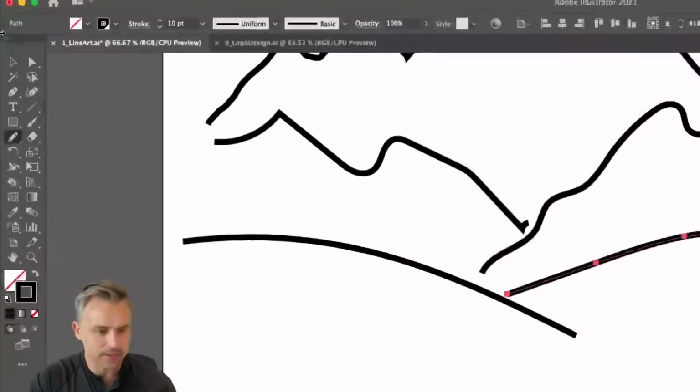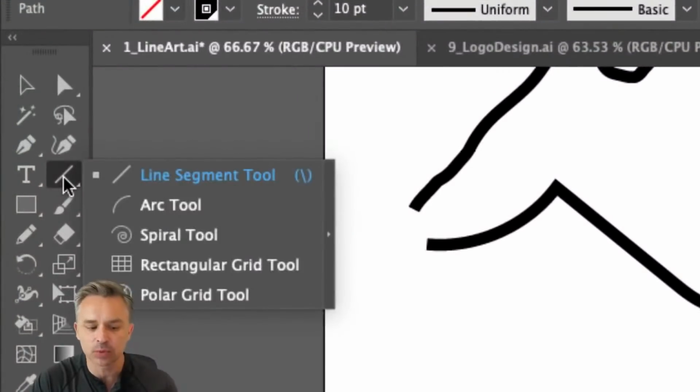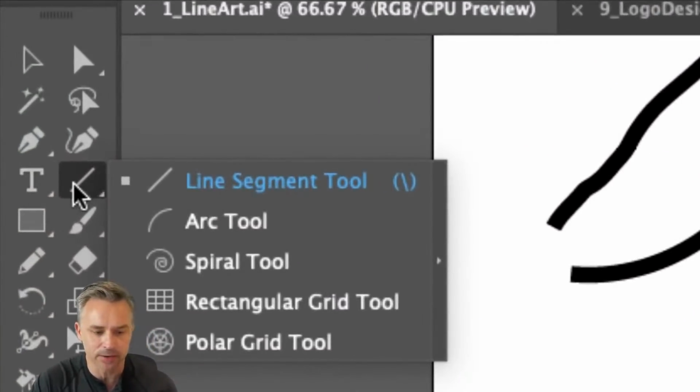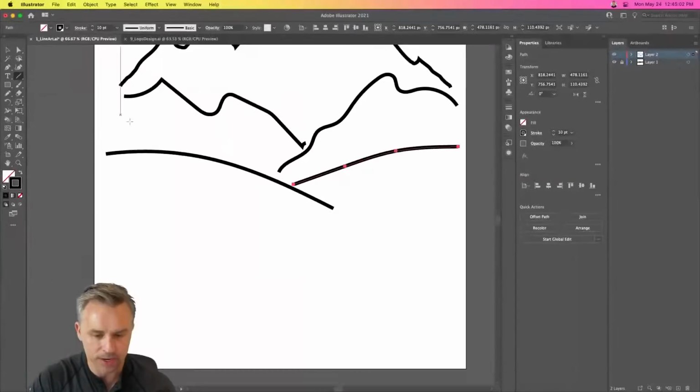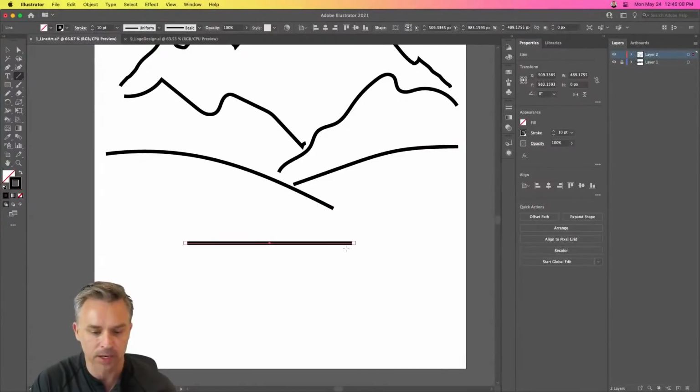We could also just create some fun straight lines and get really exact. So click right here. You'll see the line segment tool. If you need just a straight line, we'll use this all the time. The arc tool, the spiral tool. We can create all these fun things with these different lines. So right in here, we can go ahead and draw holding down the shift key. If I don't hold down the shift key, it won't make it straight, but I can make it straight just like that. Boom, there it is.